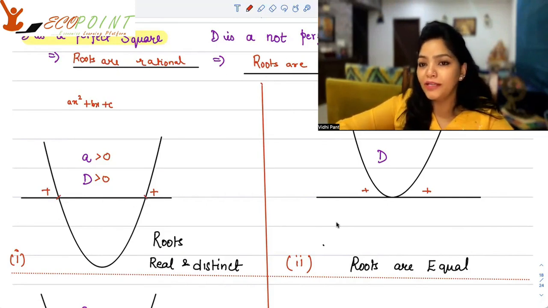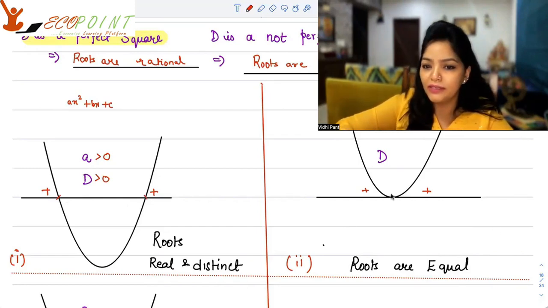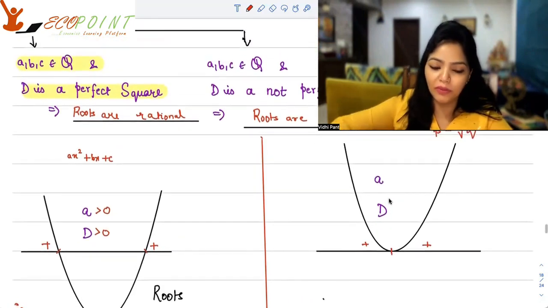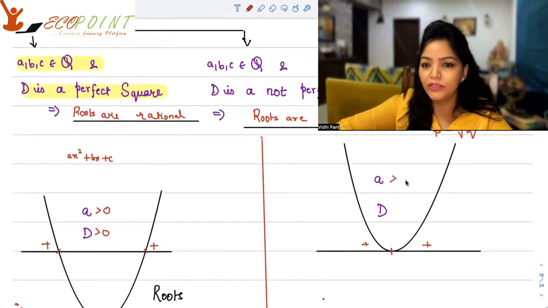And then there could be a second scenario where roots are equal. When roots are equal, that means it is going to just touch the x-axis. Fx is equal to 0 at just one point. When will this happen? The shape of the quadratic polynomial will be totally above the x-axis.